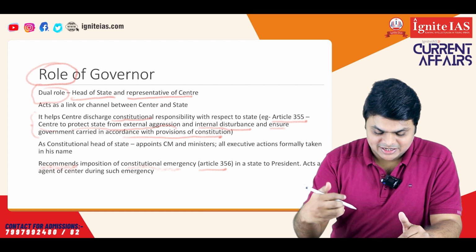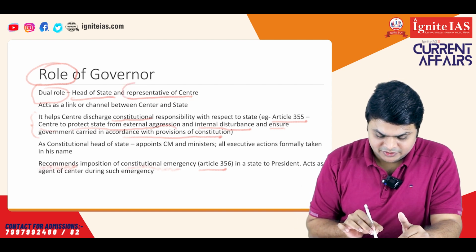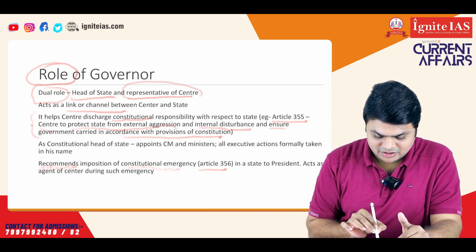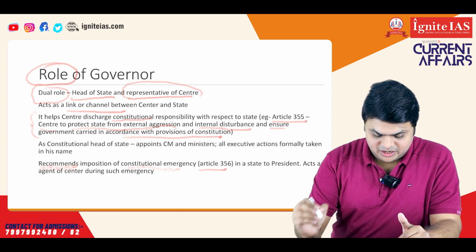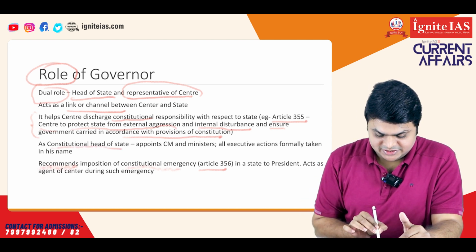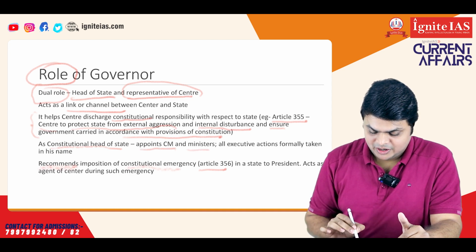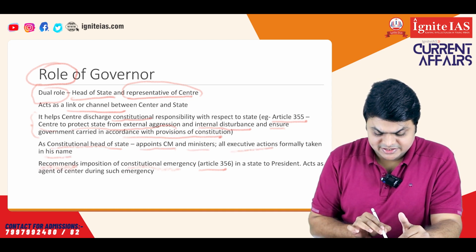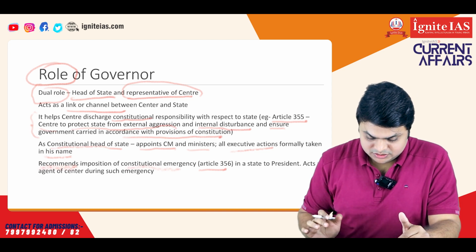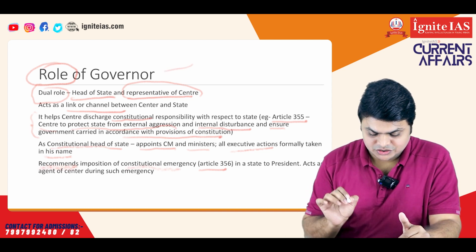It is through the governor. That's why it is said that the governor is the representative of the center and acts as a link or channel between center and state. Now, we have seen that as constitutional head of state, the governor is responsible for appointment of the chief minister and ministers, and all executive actions are formally taken in his name. So this is the role of the governor, which is envisaged in the constitution.